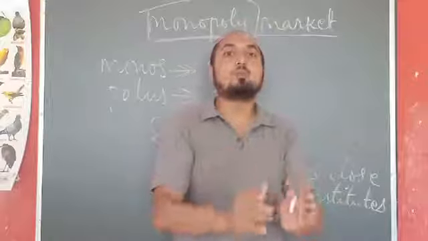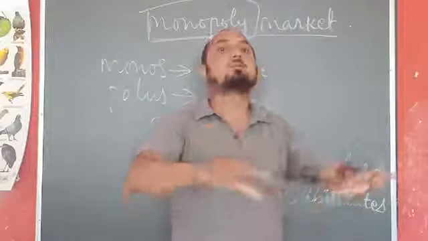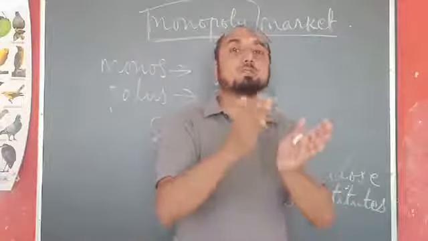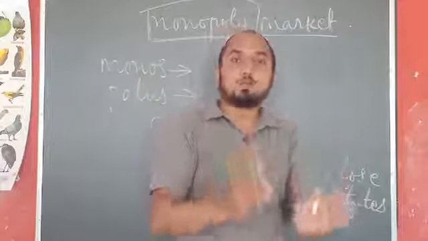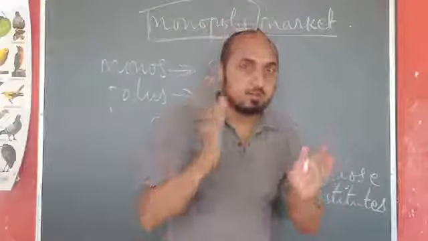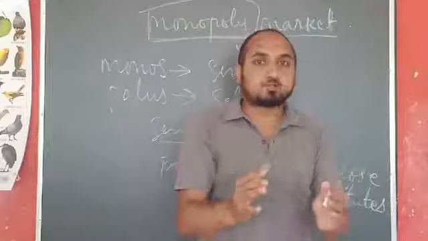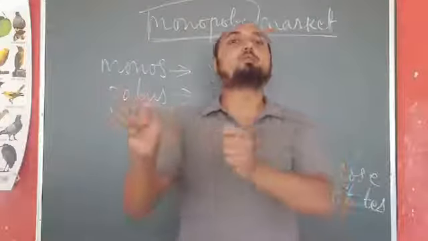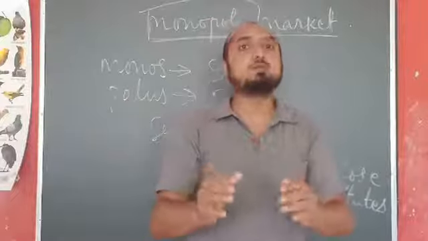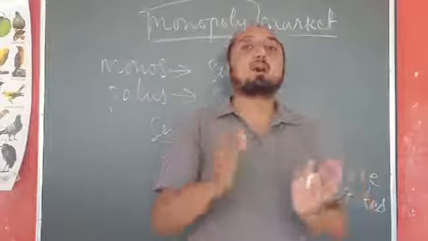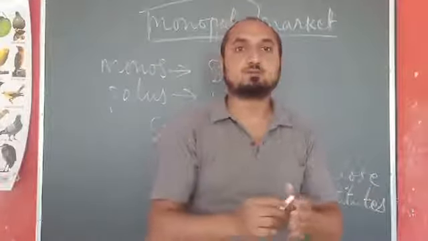So here the government is a single seller and the different passengers, whoever are purchasing the tickets, are the buyers. So in the case of monopoly market, there is a single seller that produces the commodity which has no close substitutes. At the same time, the number of buyers may be large.